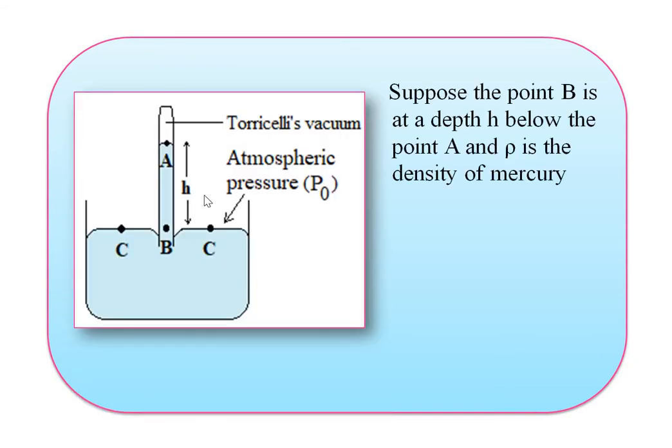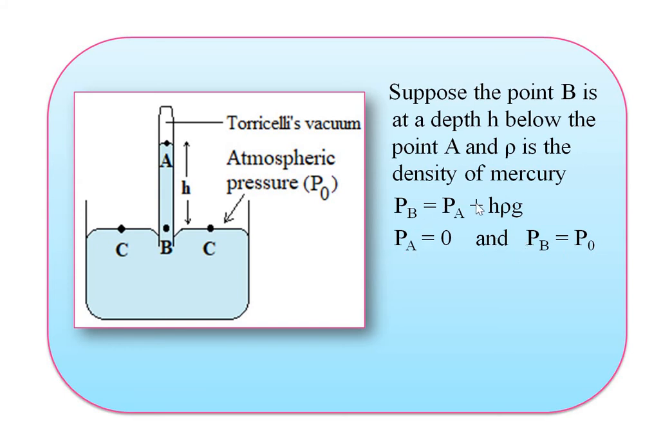Suppose point B is at depth H below point A and rho is the density of the mercury. As we know, PB = PA + H rho g, that means the gauge pressure. The pressure at point A is 0, and the pressure at point B, PB = PC = atmospheric pressure, that is PB = P0.